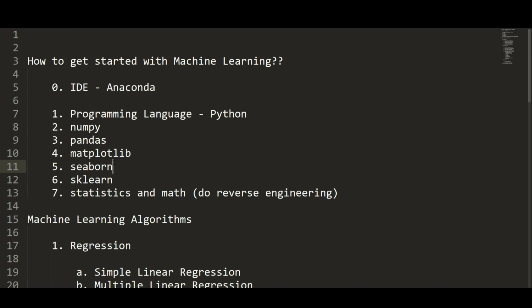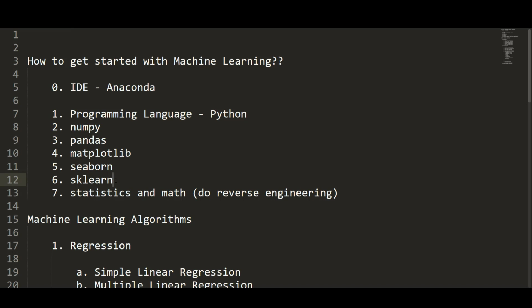Once you are done with these libraries, you are now ready to start machine learning with sklearn. sklearn is a library which contains most of the machine learning algorithms in coded format. So we'll start once you complete all these four libraries. Now it's time for you to start machine learning with sklearn. And guys, this will be very easy and simple for you to follow.